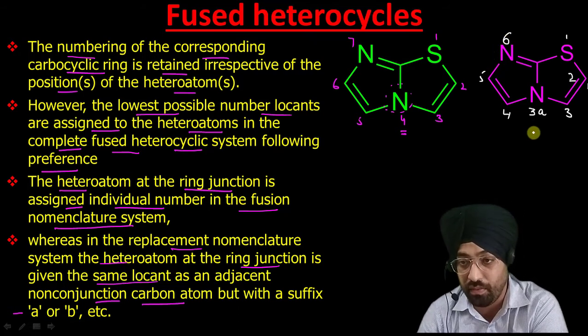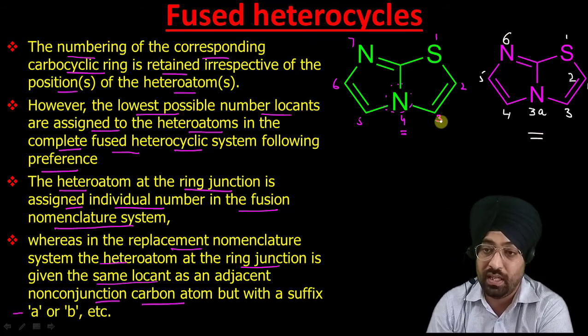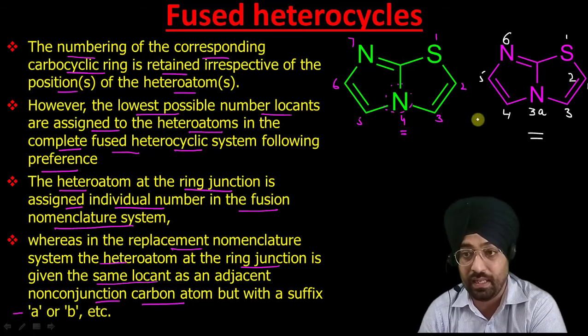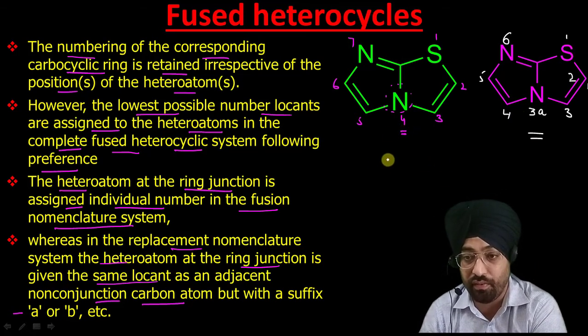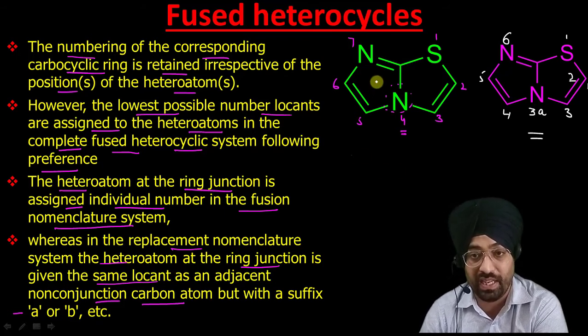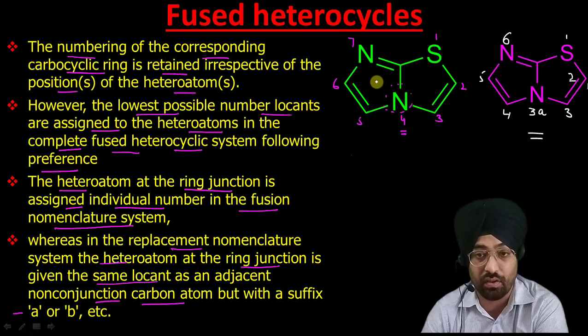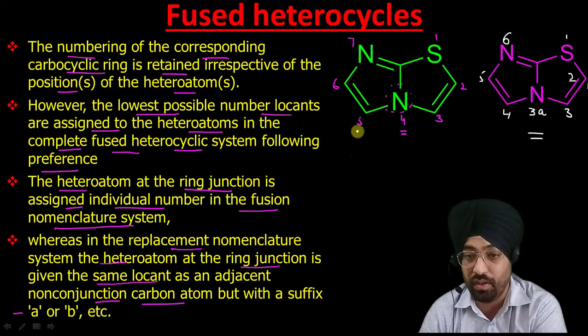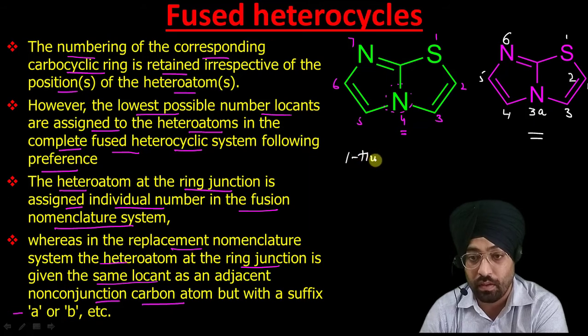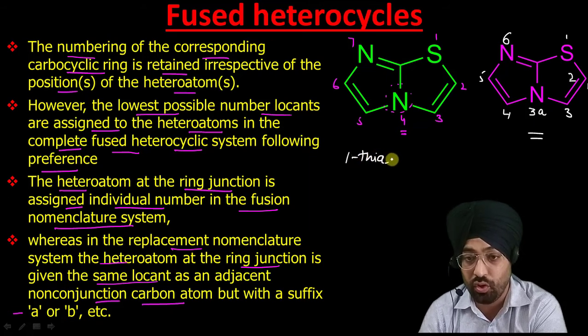So its name will be, it is a derivative of pentalene. So first, 1 thia, its name according to replacement nomenclature. Its name according to fusion nomenclature we have already done, so you can check my lecture on fusion nomenclature. So its name will be 1 thia. So 3a comma 6, nitrogen is present at 2 positions.